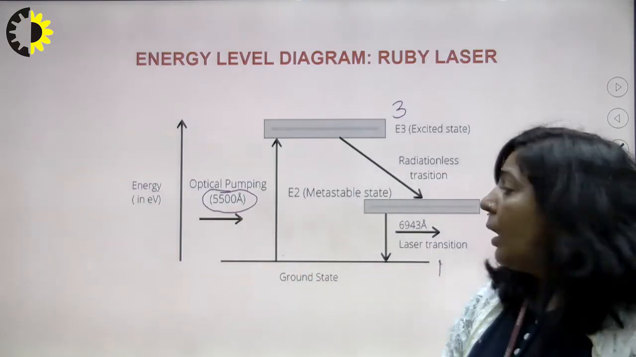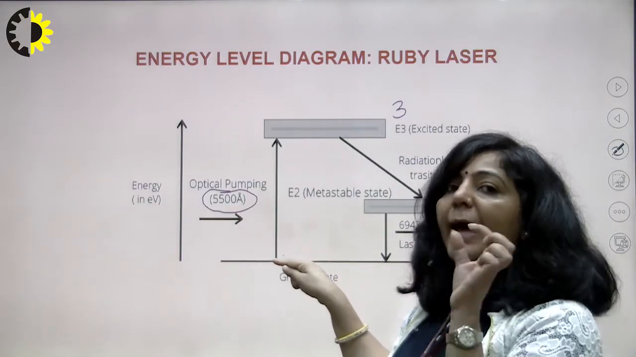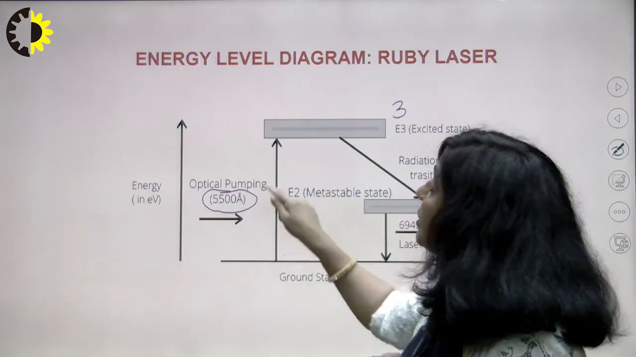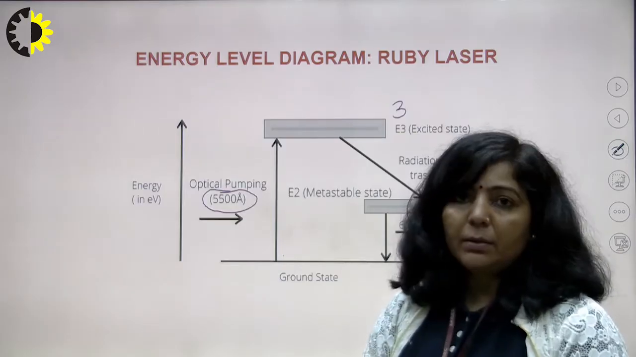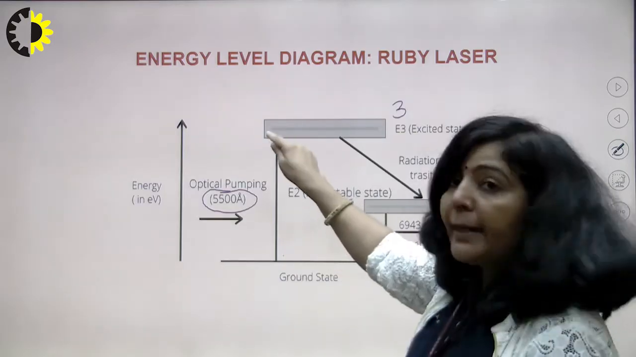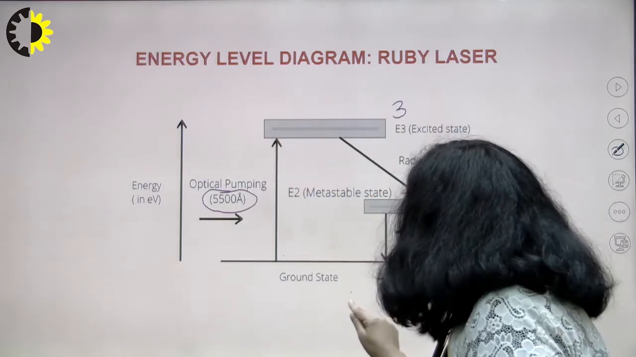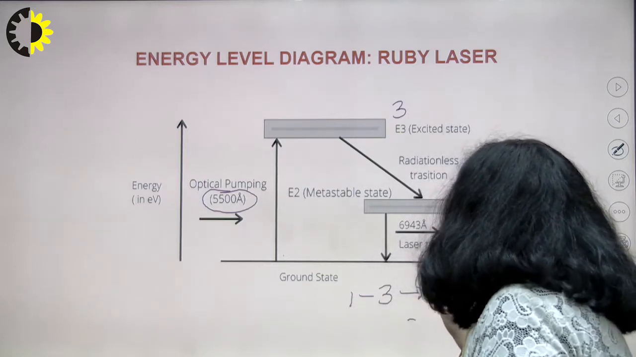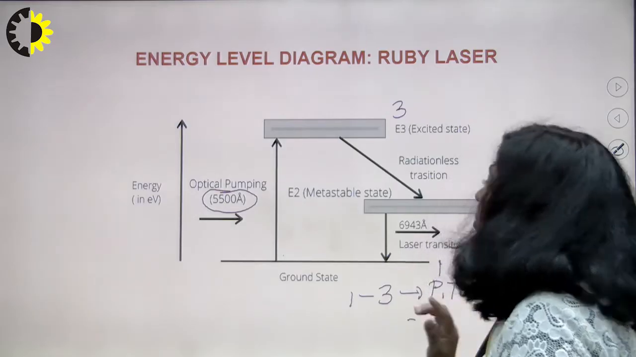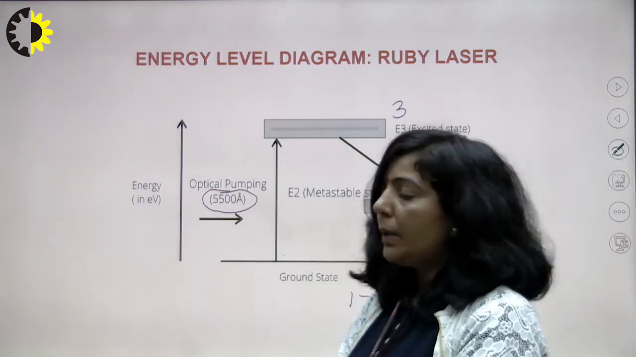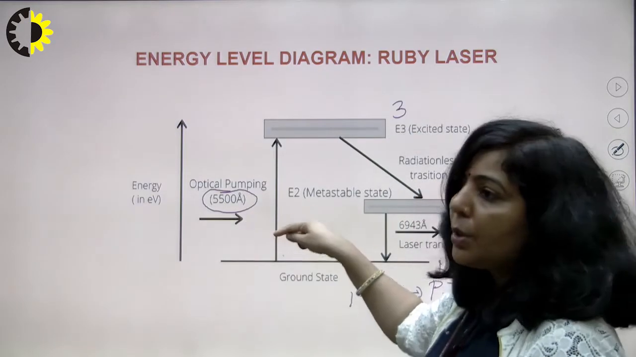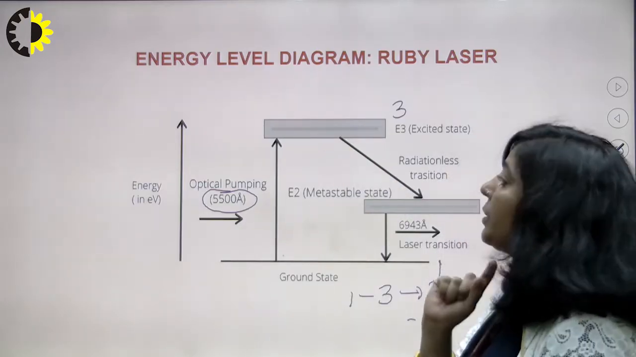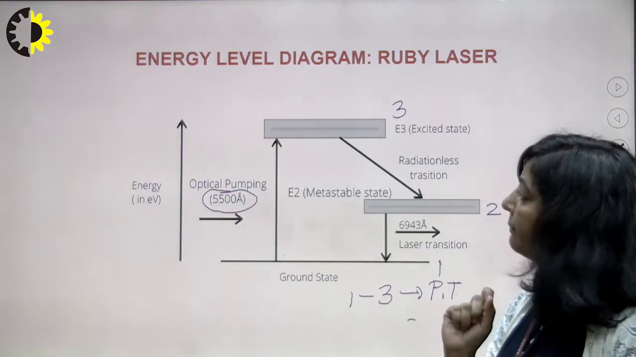The reason is, only photons of that much energy are required for a transition from the ground state to the excited state. So for this pumping transition, only photons of wavelength 5500 angstrom are utilized, so only these photons will be absorbed, and after absorbing these photons, chromium ions will move from 1 to 3. So the first transition is your pumping transition here.